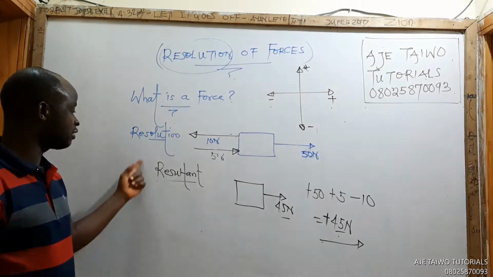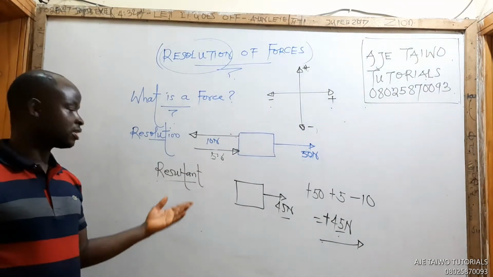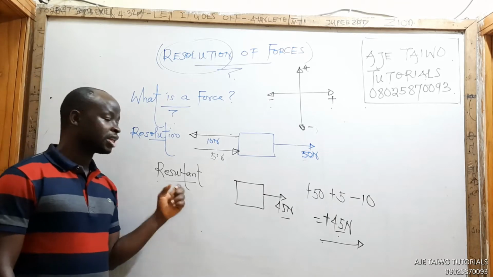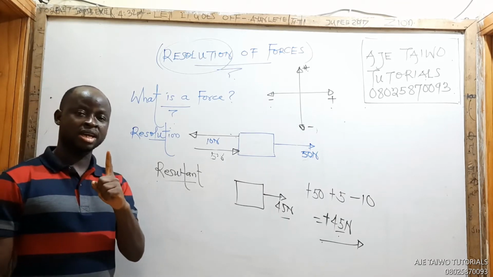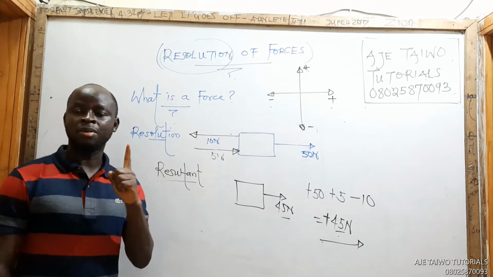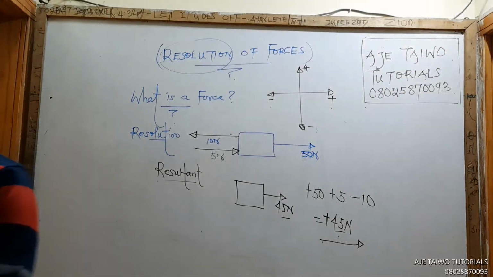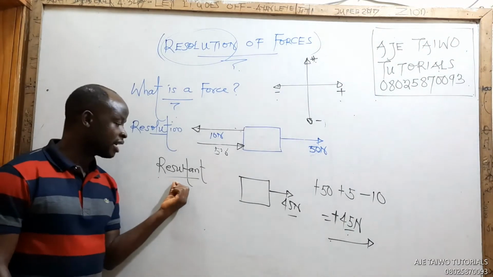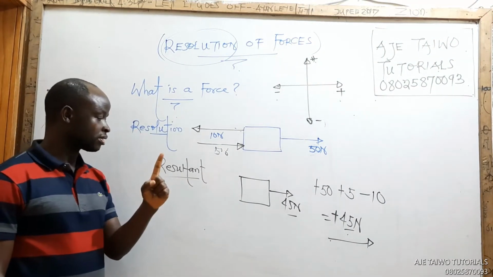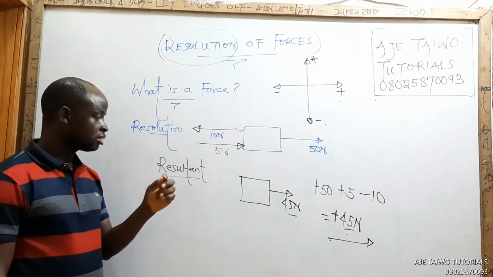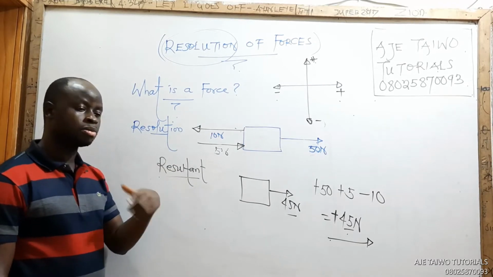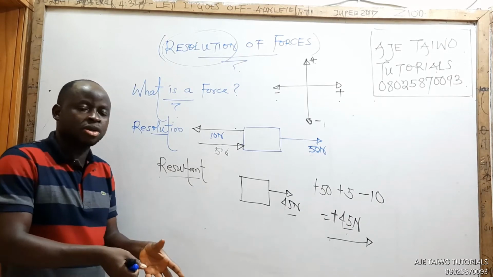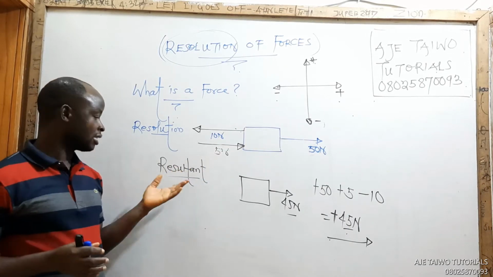If they now ask you, define the term resultant. What is resultant? How do you define resultant? You say resultant is a single force representing both in magnitude and direction the actions of several forces. That's what is called resultant.